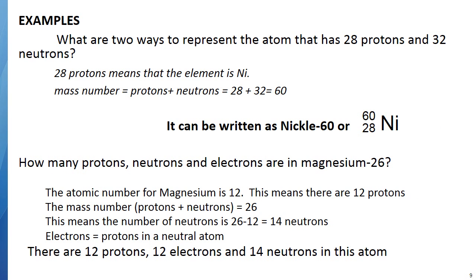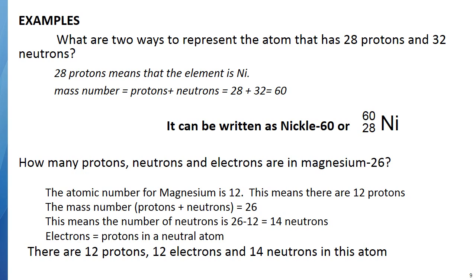All right, so let's do some examples. What are 2 ways to represent the atom that has 28 protons and 32 neutrons? First of all, 28 protons. 28 protons is the atomic number. So to write the symbol, we're going to have to figure out what the element is. 28 protons, we look on the periodic table. 28 is nickel, Ni.